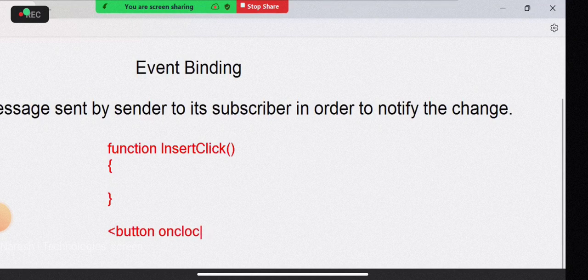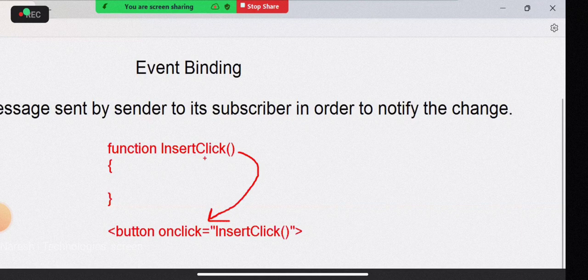You generally write onclick, insert click, like this. Usually when anyone looks at this syntax, they think there is a function called insert click, and we are calling this function on button click. That's what generally people think, which is not correct.